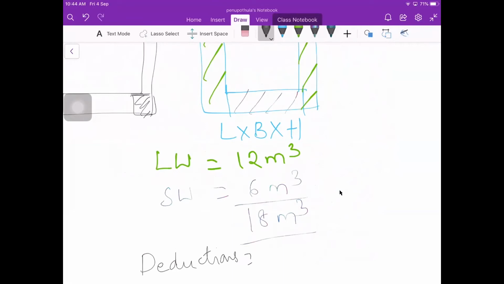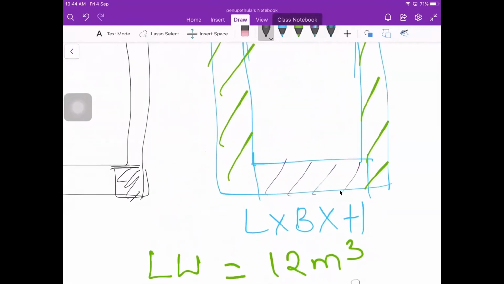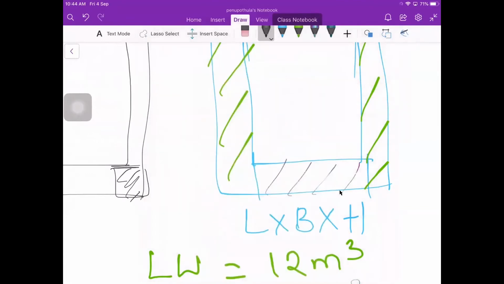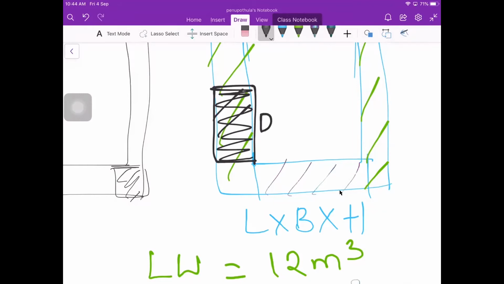Deductions we can make can be at the door point. This portion is door, and as this guy said, these are 4 columns at 4 corners.